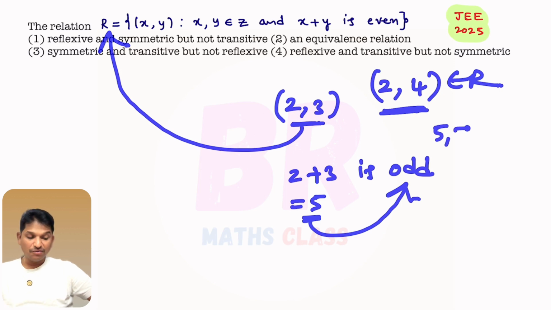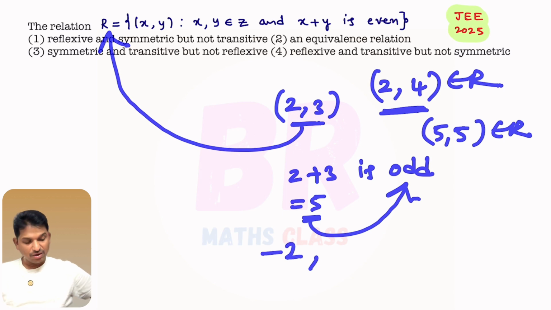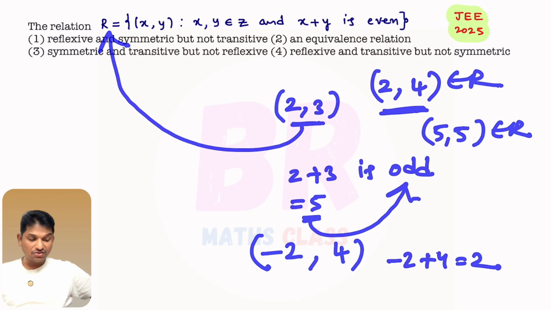What about (5, 5)? Both are integers. 5 plus 5 is 10. 10 is even. Now (-2, 4). Add both: -2 plus 4 is 2. 2 is even. So both are integers and the sum of them is even. So this (-2, 4) belongs to this relation.